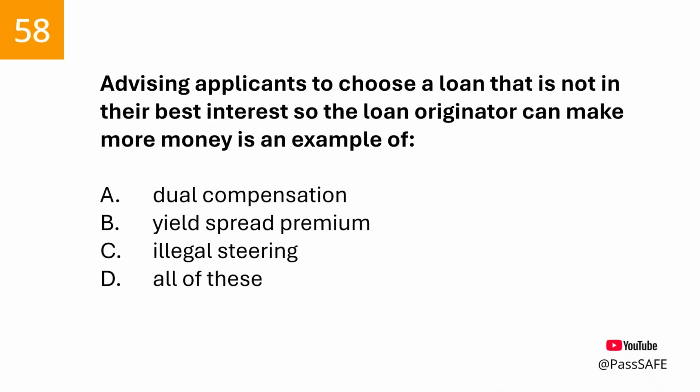Question 58. Advising applicants to choose a loan that is not in their best interest so the loan originator can make more money is an example of. The correct answer is steering applicants to pick a loan that is not in their best interest to make more money is prohibited by the Truth in Lending Act, Loan Originator Compensation Rule.